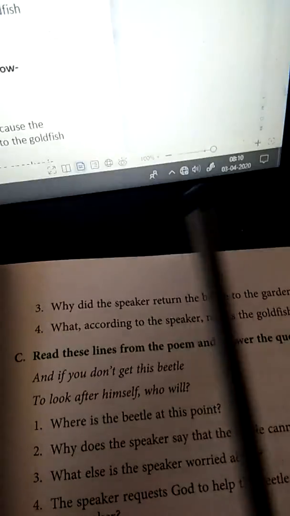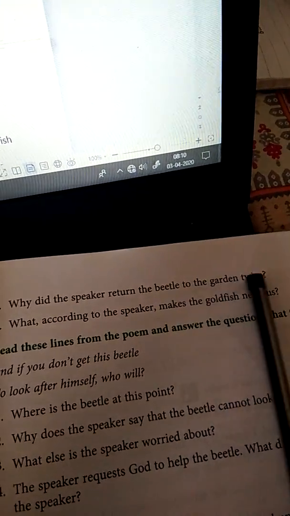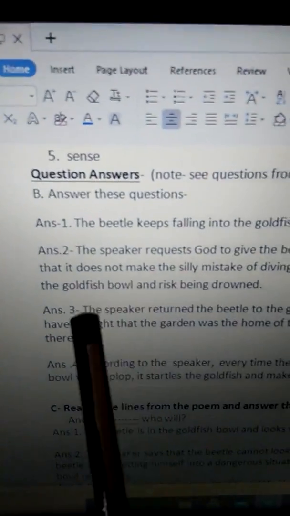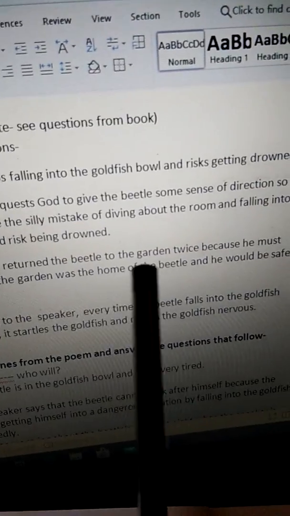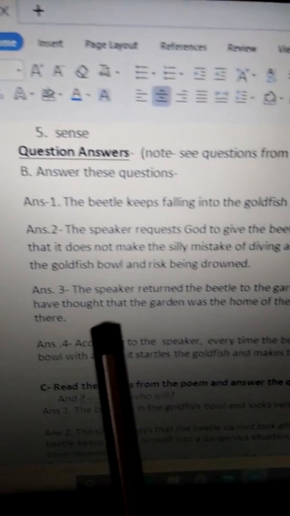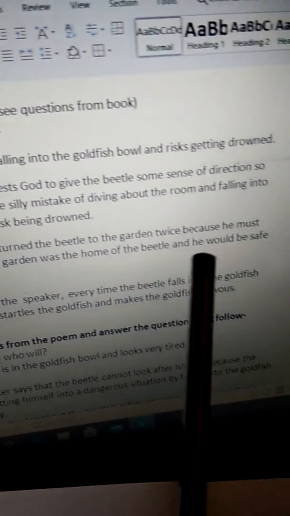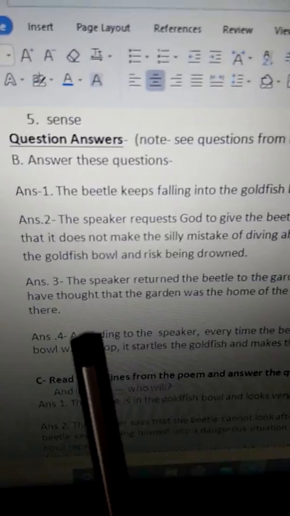Third, why did the speaker return the beetle to the garden twice? Why? The speaker returned the beetle to the garden twice because he must have thought that the garden was the home of the beetle and he would be safe there.